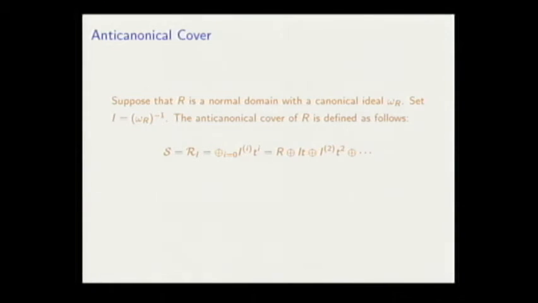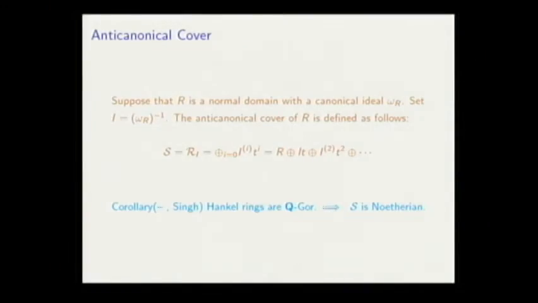And the first, maybe immediate corollary that we get is that because we have a Q-Gorenstein ring, S is a Noetherian ring. And by a result of Watanabe, we know that when we have a Noetherian anti-canonical cover, the anti-canonical cover is quasi-Gorenstein. What does it mean? It means that the canonical ideal of S is S itself. But for showing that S is Gorenstein itself, we need to show that S is a Cohen-Macaulay ring. So for showing that S is Cohen-Macaulay, we need to show that any component here is a maximal Cohen-Macaulay module.